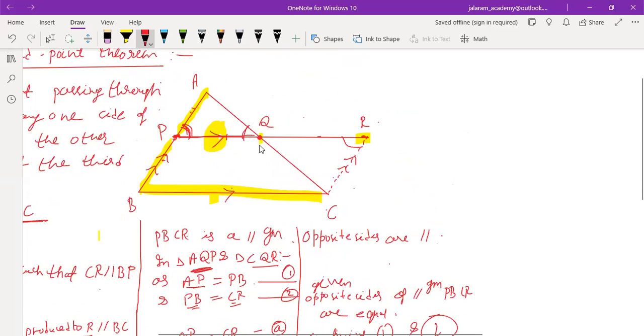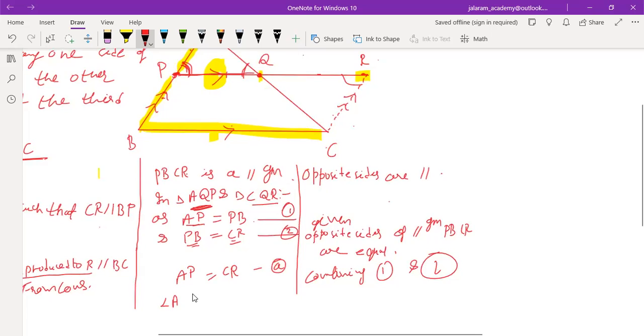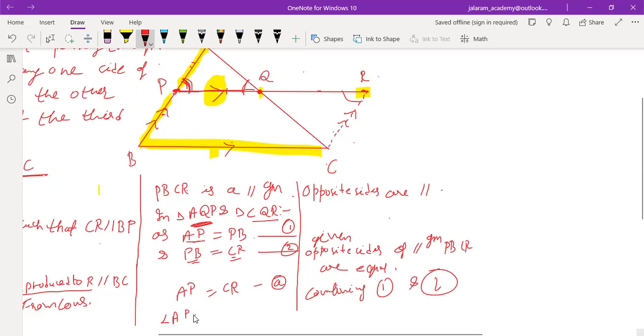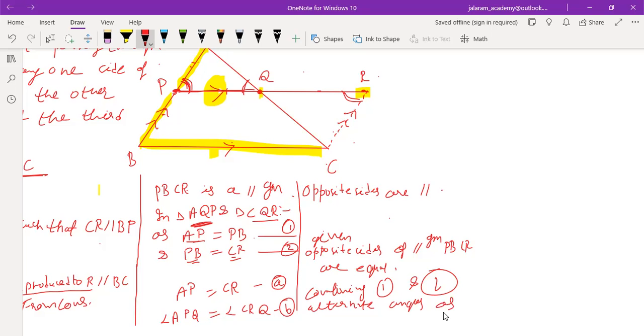Is that clear to you? This angle APQ equals angle CRQ. Reason: alternate angles. But alternate angles are equal only when sides are parallel. Which two sides are parallel? We have to mention: alternate angles are equal as PB is parallel to RC.